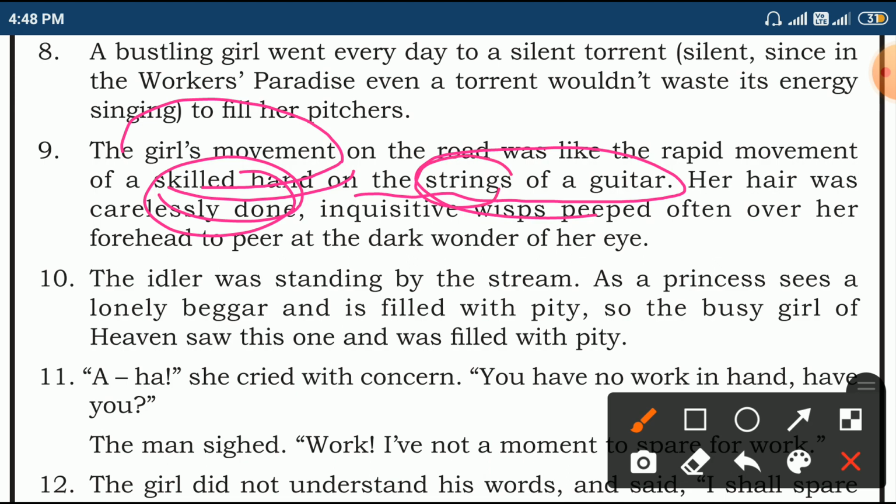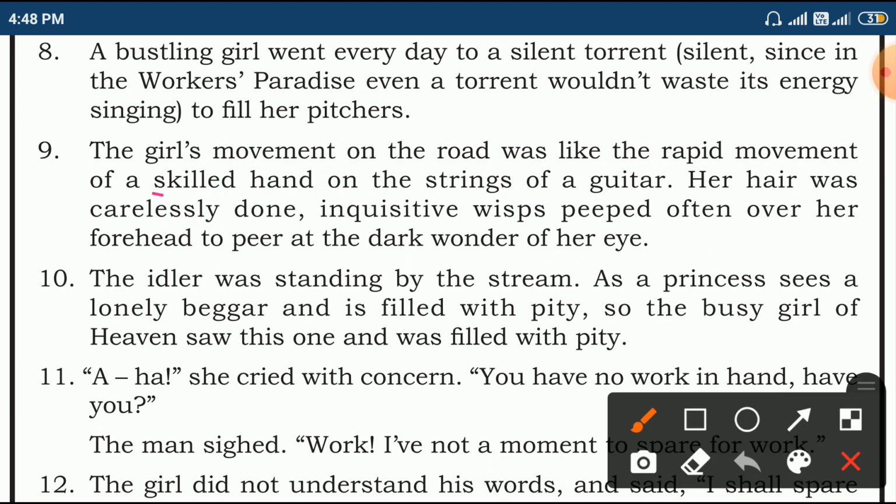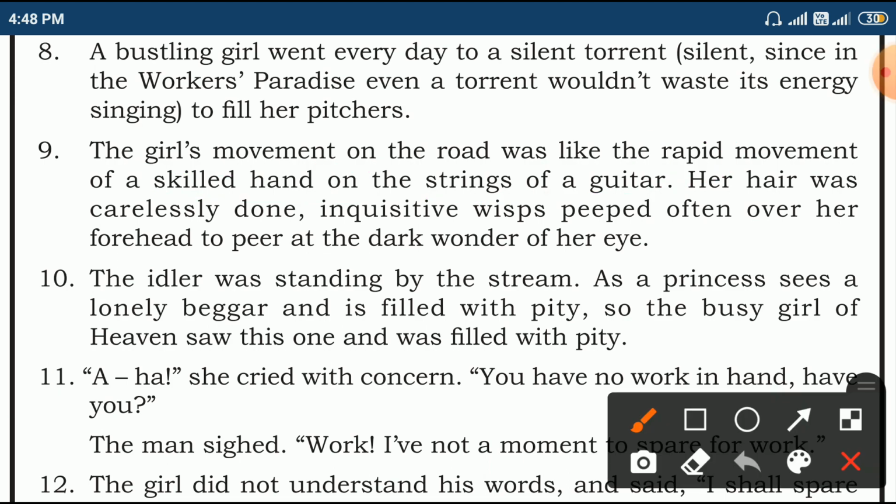Strings are used in the guitar to produce sound. The same way, a skilled hand is busy producing a new sound within a fraction of seconds. The same way, this girl's movement is rapid. Got it? Let's move.